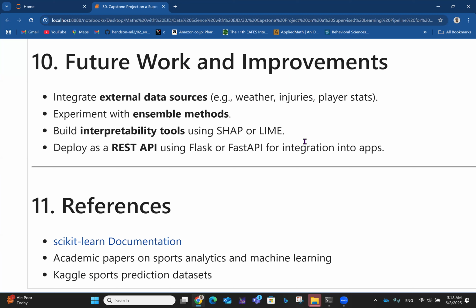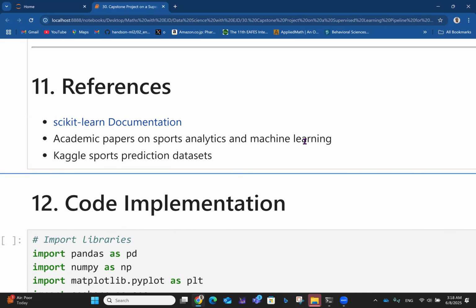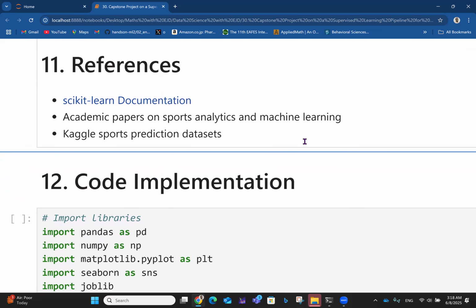Then you can build interpretability tools using SHAP or LIME. Then you can deploy as a REST API using Flask or FastAPI for integration into apps. So if you want to make this prediction thing into an app, those are things you may want to consider.